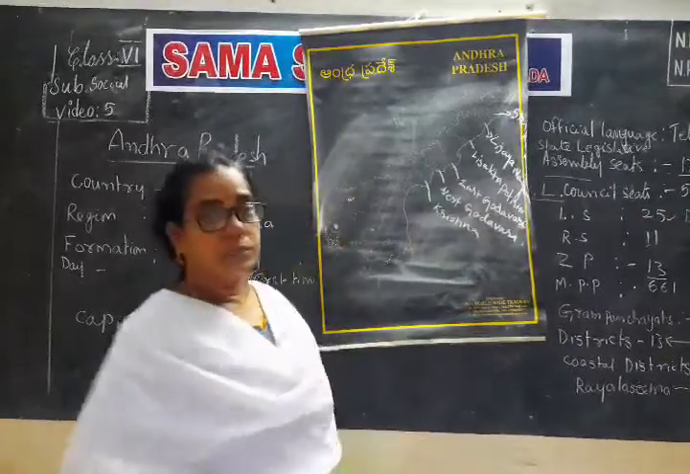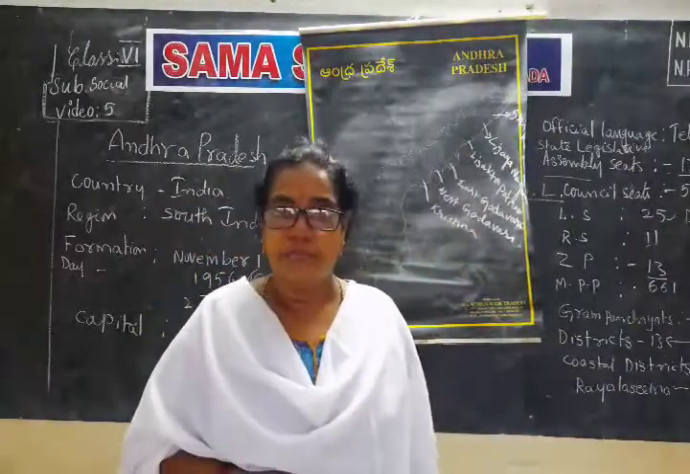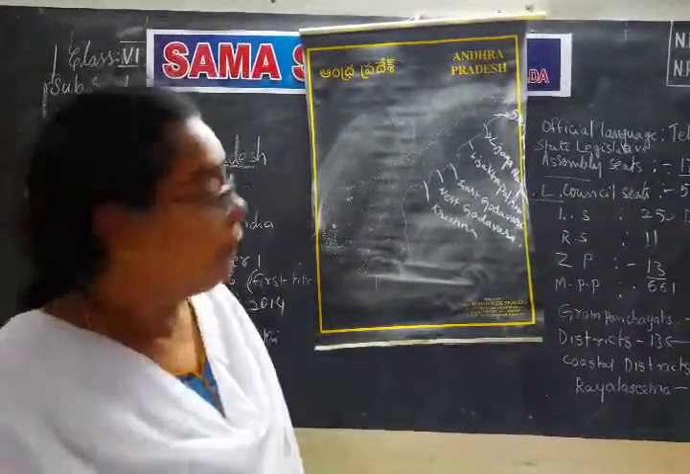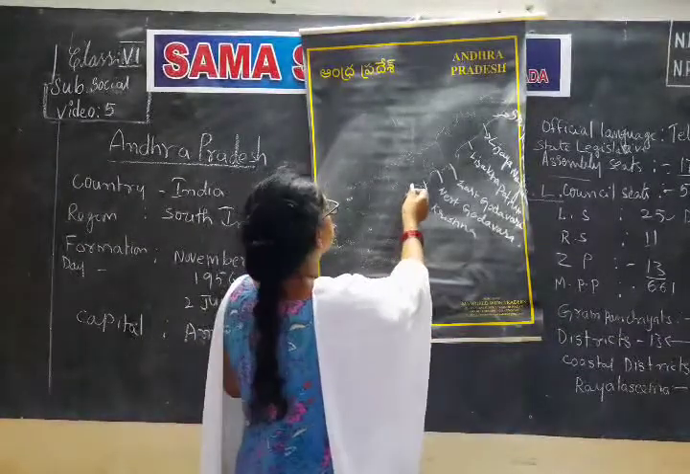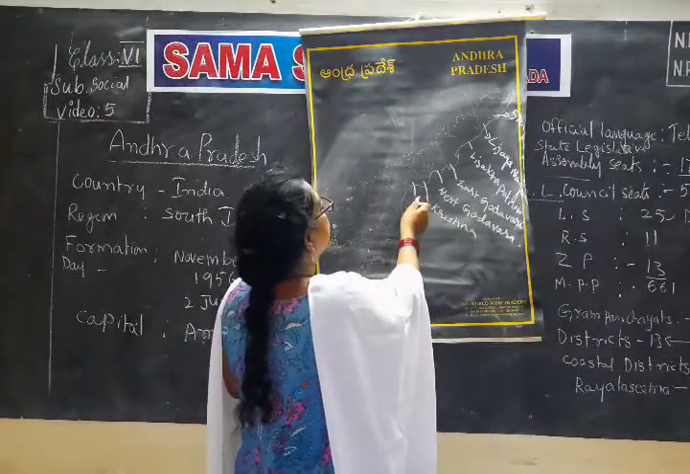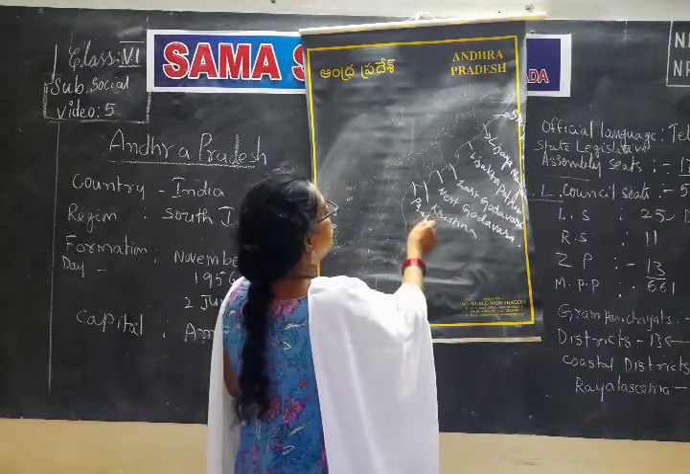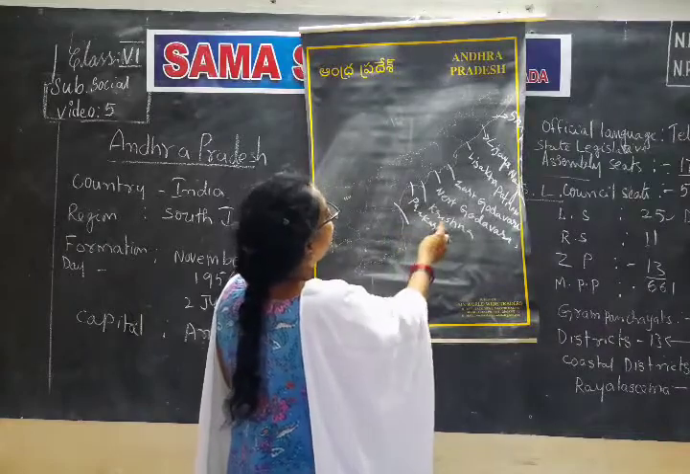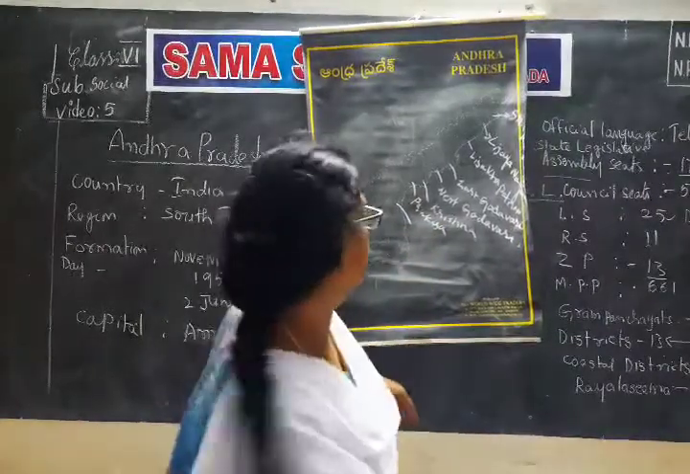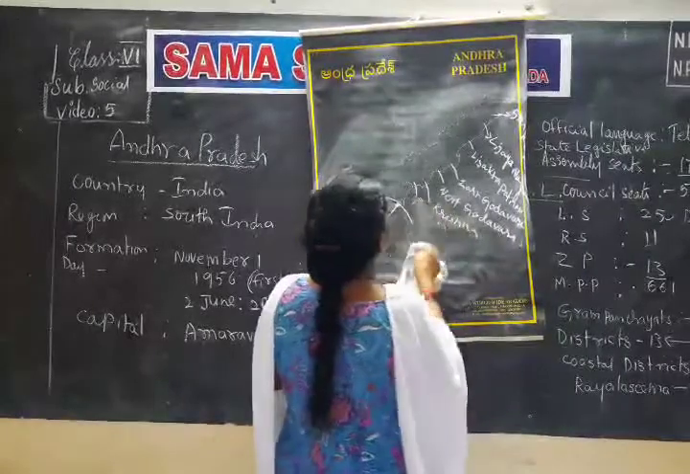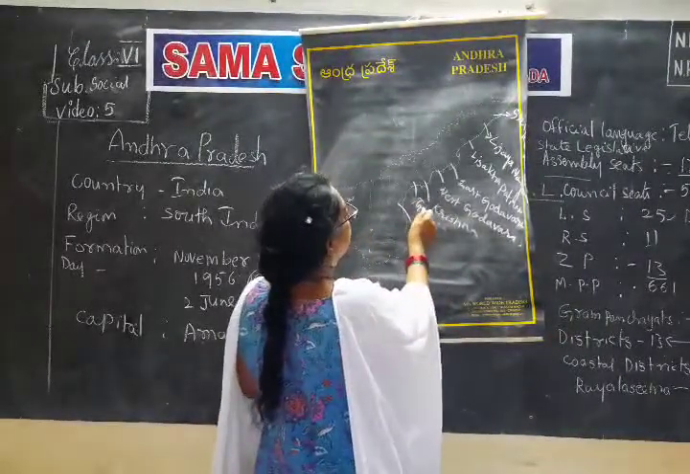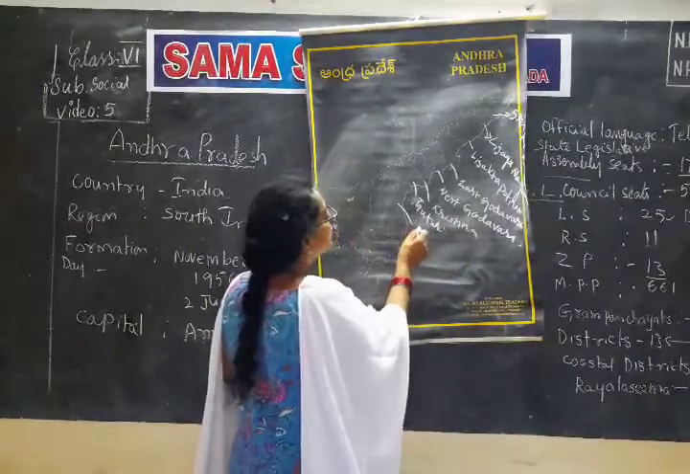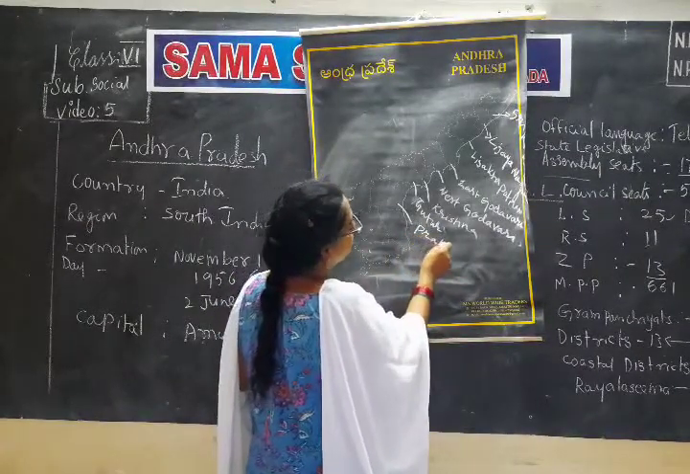Okay, I told Srikakulam, Vijayanagaram, Visakhapatnam, East Godavari, West Godavari, Guntur, Prakasham. Sorry, Krishna after Guntur. Guntur is very important. Why? Because Amaravati is constructed there. Next one is Prakasham.